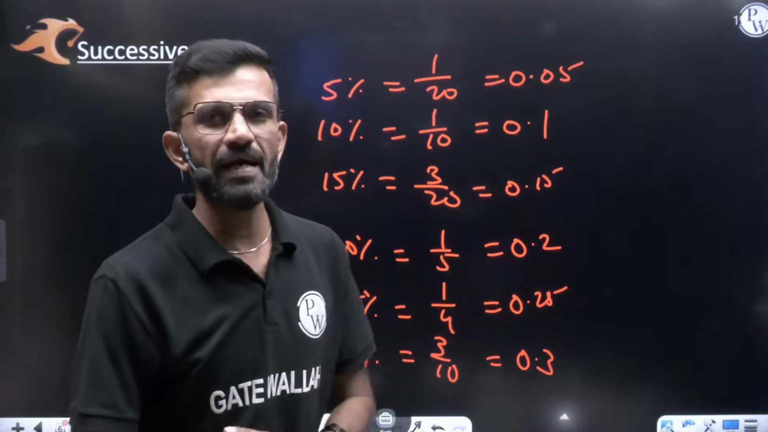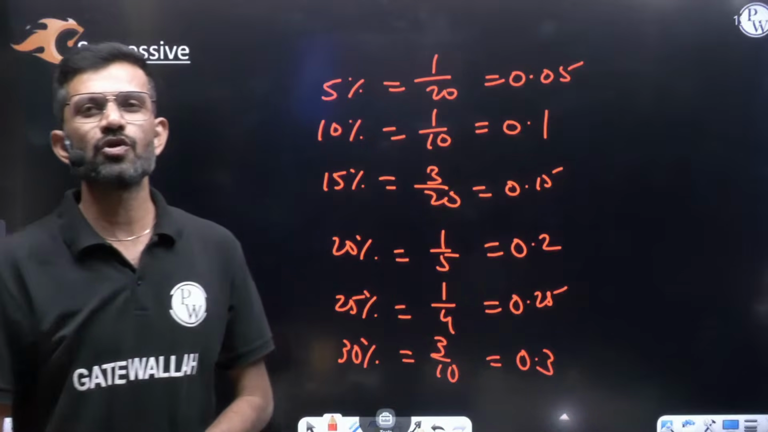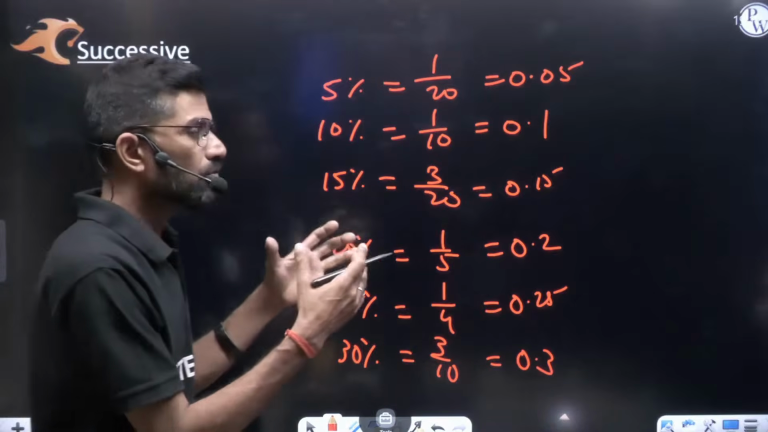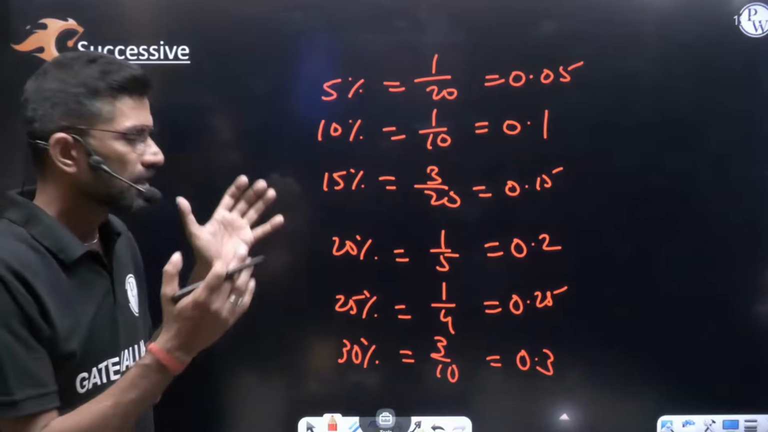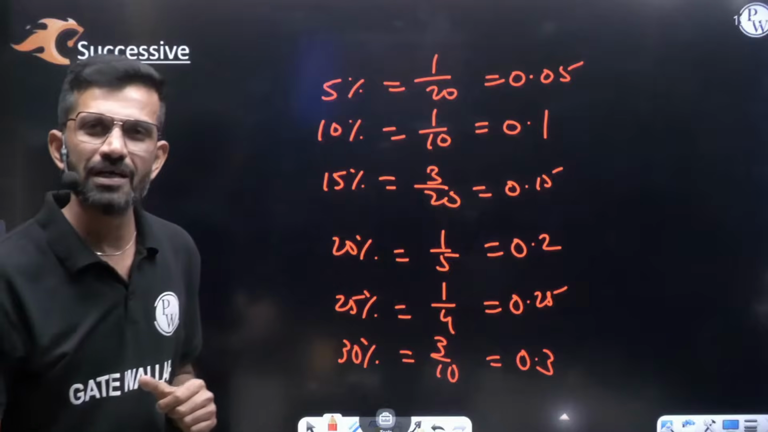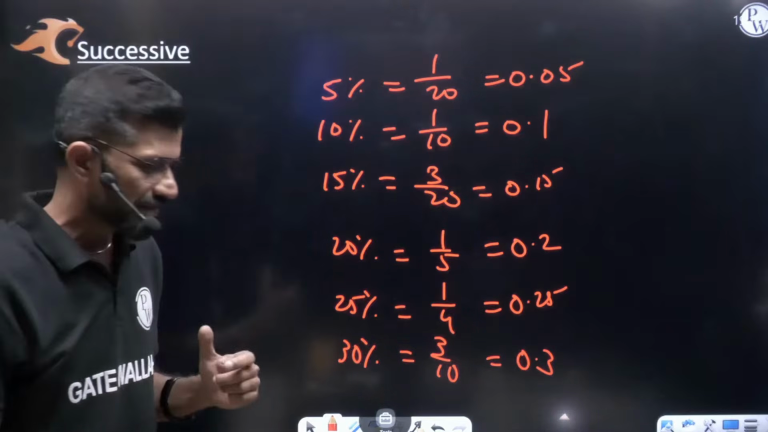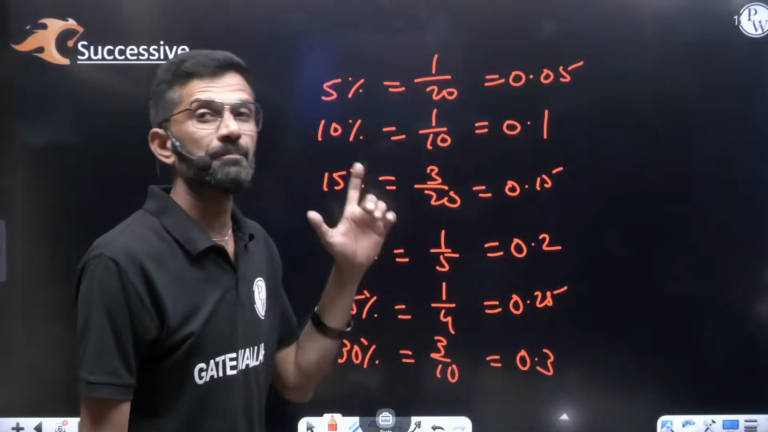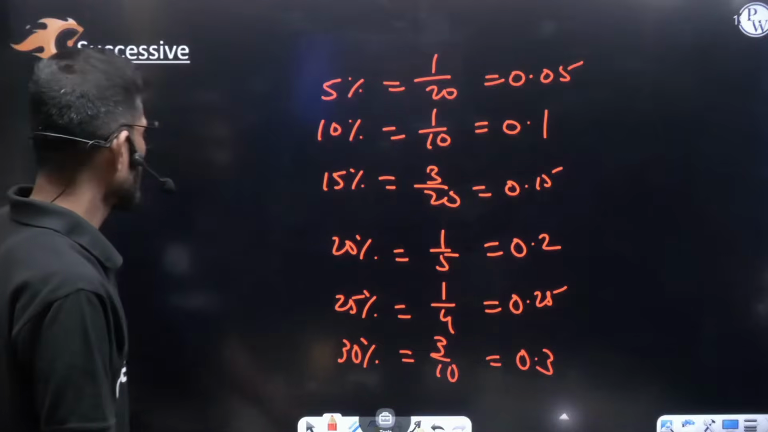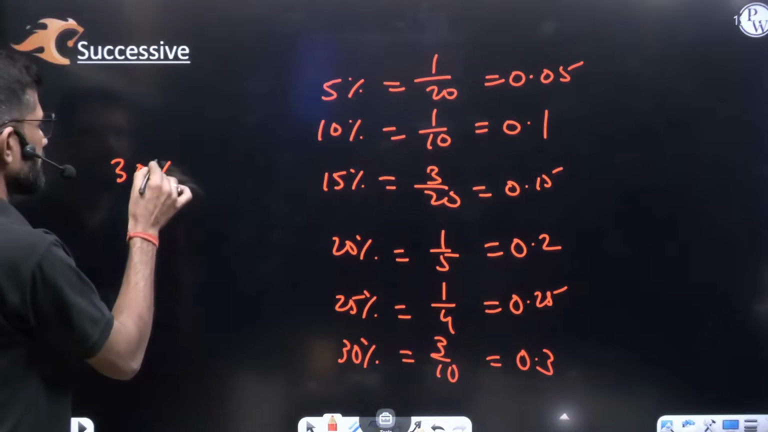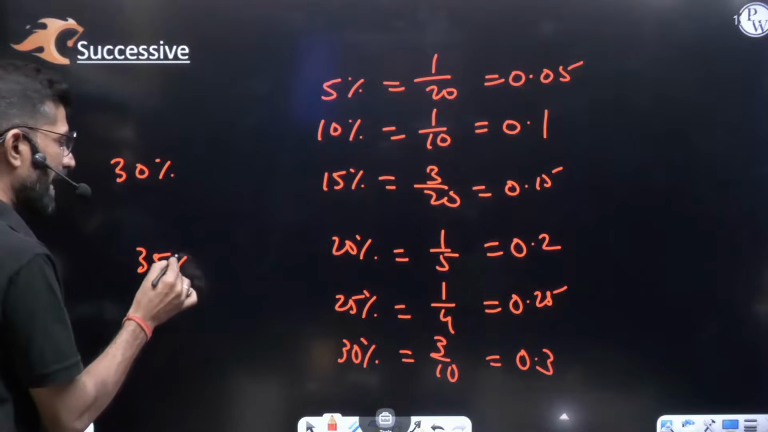But my dear friend, while writing, remember one thing. Don't use your calculator. Cancel on your own and write. If you cancel on your own, you'll remember this value for a longer period. So my dear friend, you have to write with a 5 gap. But remember one thing: in between 30% and 35%, add one more.